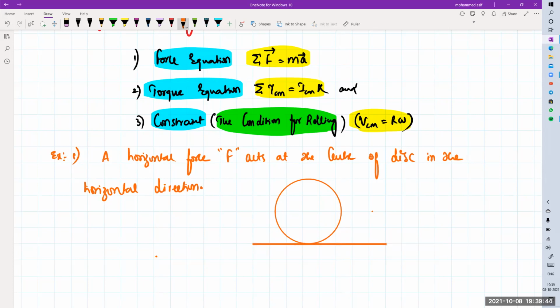Now we have a horizontal force acting on this disk. This is the way in which the direction of force has been applied. This is your capital F. This is a disk. You know the moment of inertia of the disk is MR square by 2.